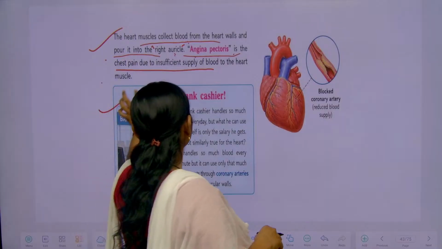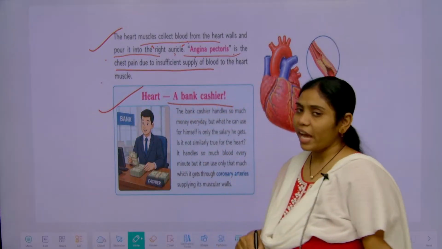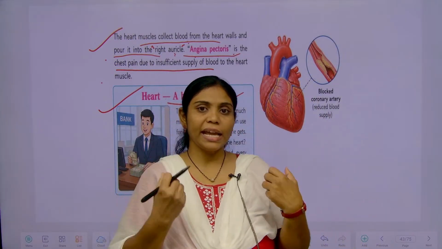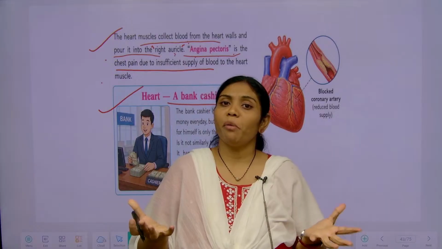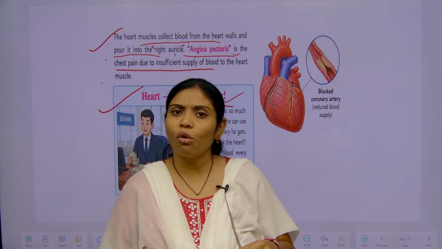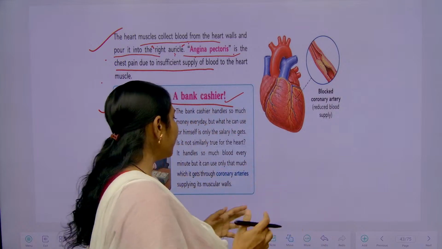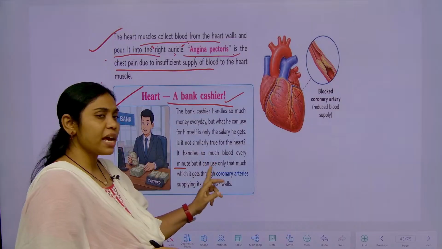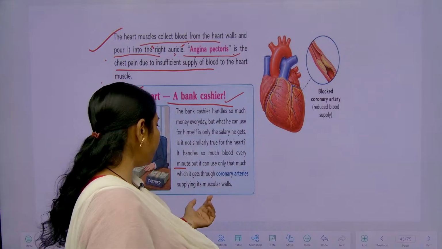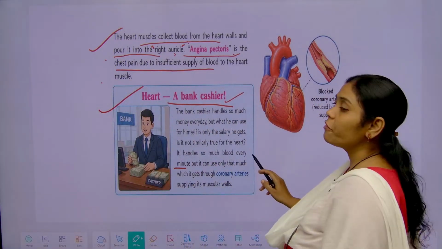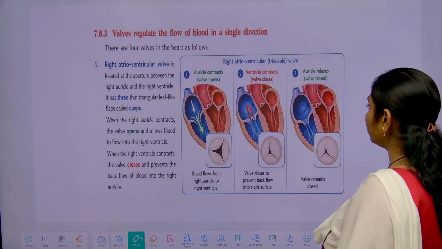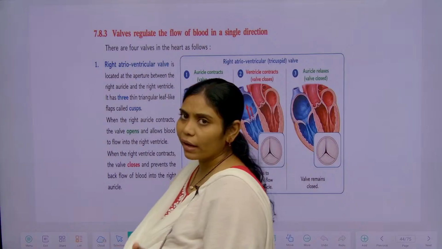Clear? So, the heart can be compared to a bank cashier. I think you might have heard of bank cashiers. They handle a lot of money in their hands, but can all the money be used for themselves? No, they cannot. Only whatever salary they are getting, that they have to use. Maybe sometimes that salary is not sufficient, so at that time they may face some problems. This is just an example, no relation between the bank and the heart.